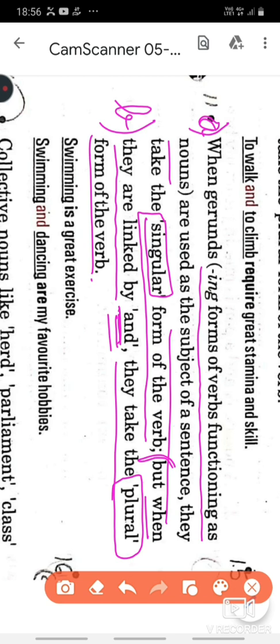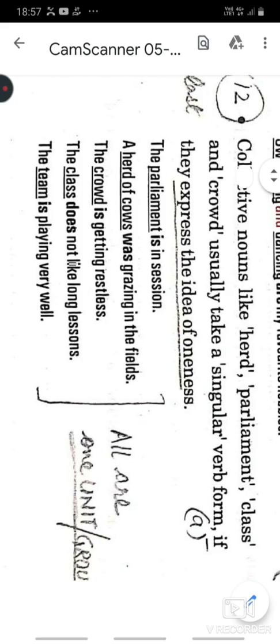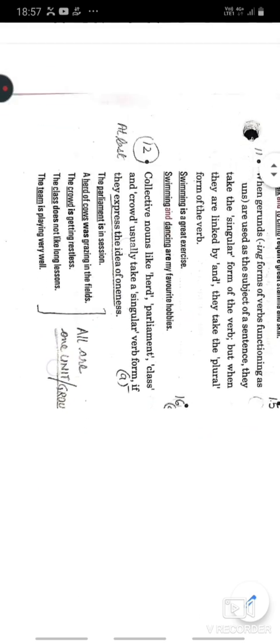So in this case, two ing verbs, that is the noun forms of the verb, are used and my verb will be plural. However, in the first sentence, swimming dash a great exercise, I am talking about one sport, so it will be taking is. Rule number 12 we will be taking up in the last because it involves too many sub rules. So let's come to rule number 13.